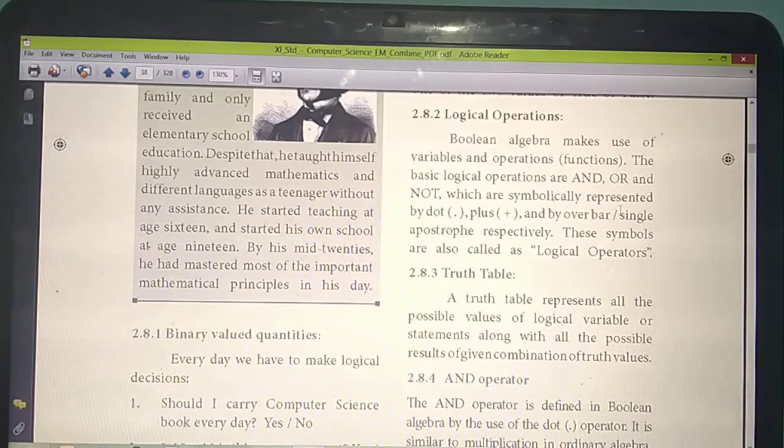Very, very important. So 3 logical operations you have studied here: AND, OR, and NOT. Each is defined using a symbol. AND is defined by dot. OR is defined by plus. NOT is defined by bar or apostrophe. These operations with these symbols we are calling as which one? Logical operators.